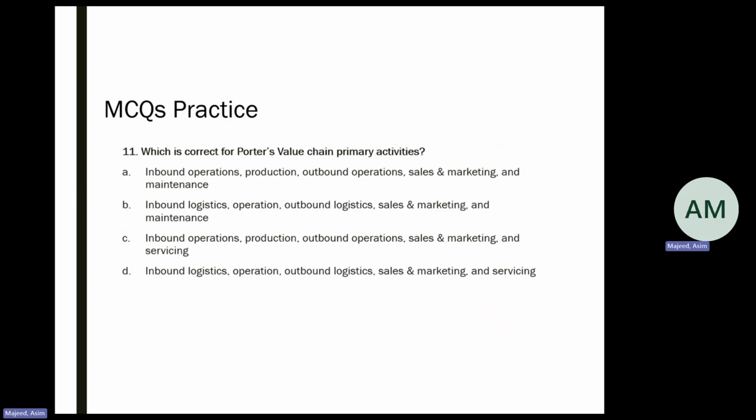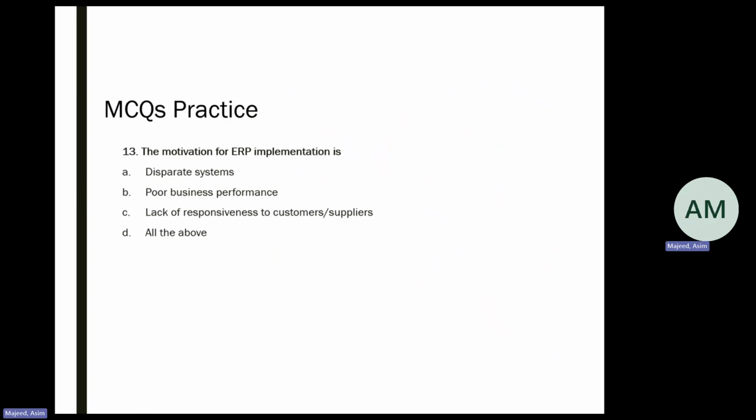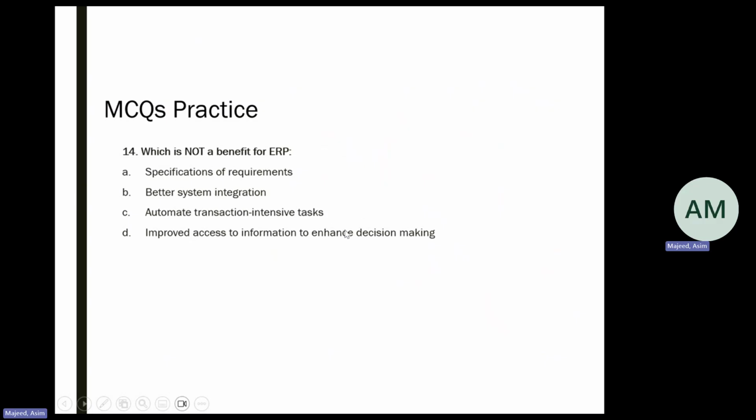Question 11 asks which is correct for Porter's value chain primary activities. Question 12 is what ERP stands for. I'm confident that all of you know this. Question 13 is the motivation of ERP implementation. Again, you have 4 options to choose from. This question is slightly different because option D is all of the above, so you have to be very careful when you find these kinds of questions and answer formats. Question 14 asks which is not a benefit of ERP.